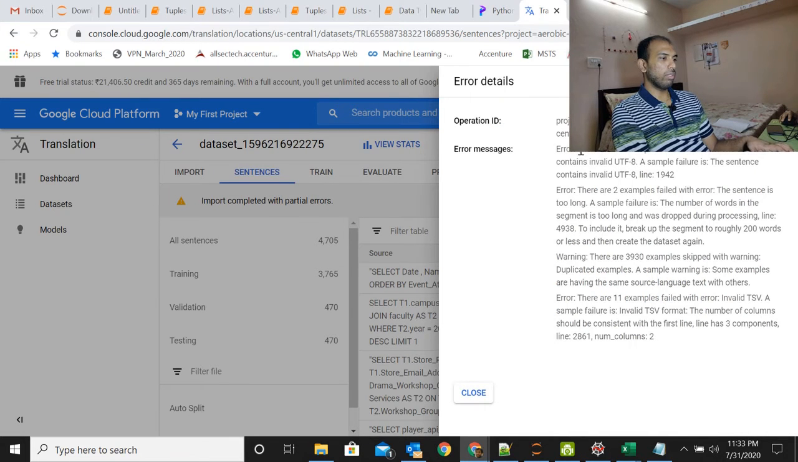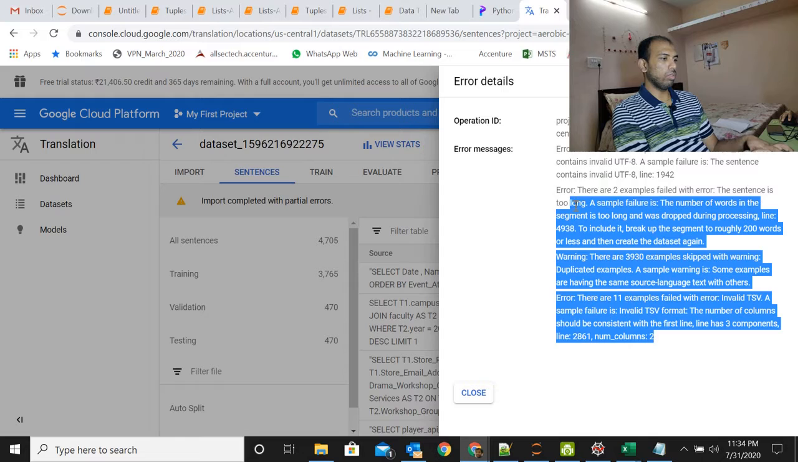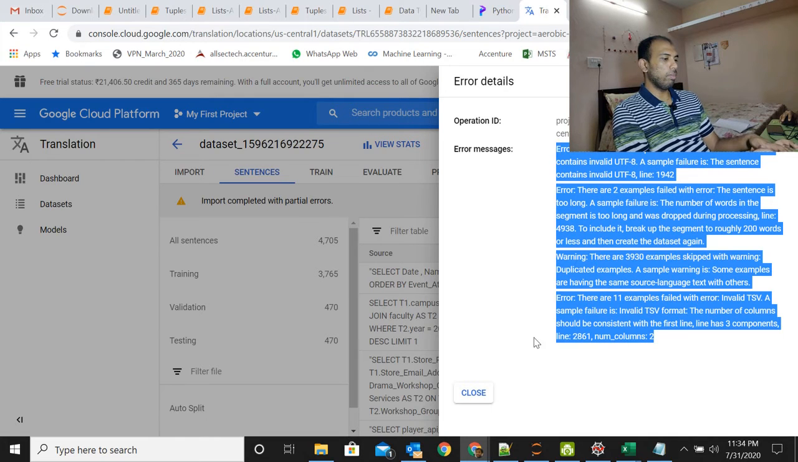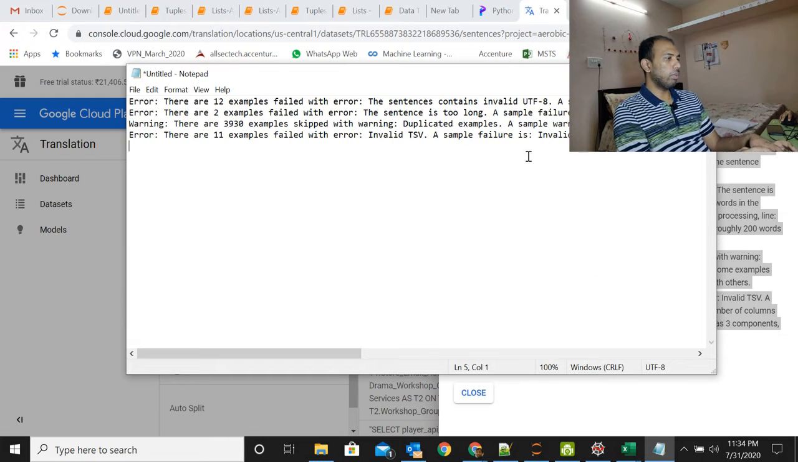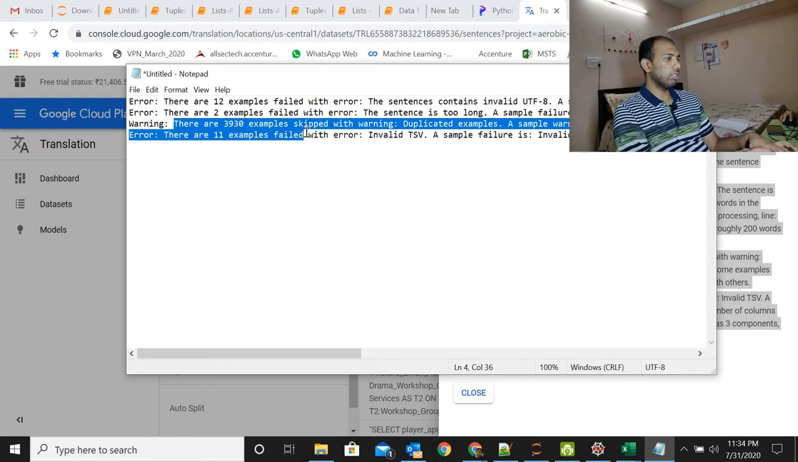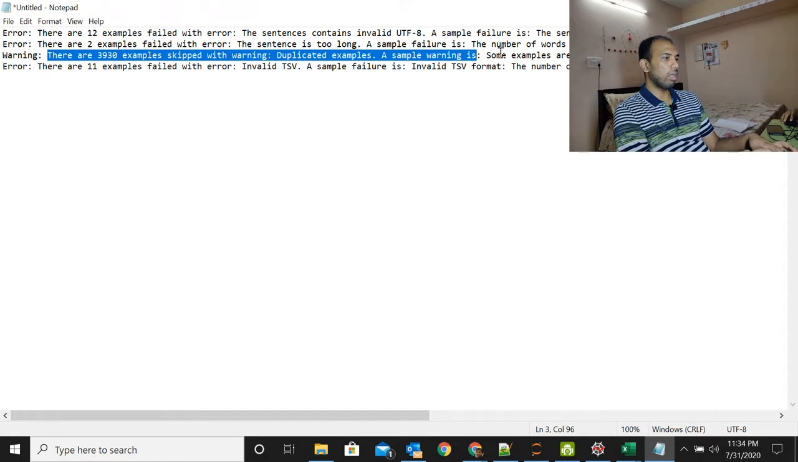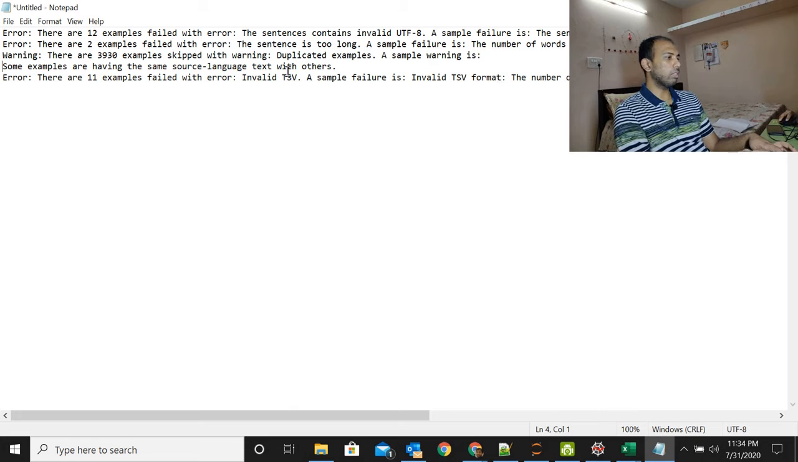We got a couple of errors. Let's see if we are able to fix this. It says there are 12 examples failed with error, invalid UTF-8, with line numbers. Let's take this error message, put it in our notepad, and see if we can solve them. One important error message that I'm seeing is that 300 examples were skipped with warning, duplicate examples. If you see our data, we don't have duplicates as such, but since the source language has multiple rows with the same meaning, it's excluding those.